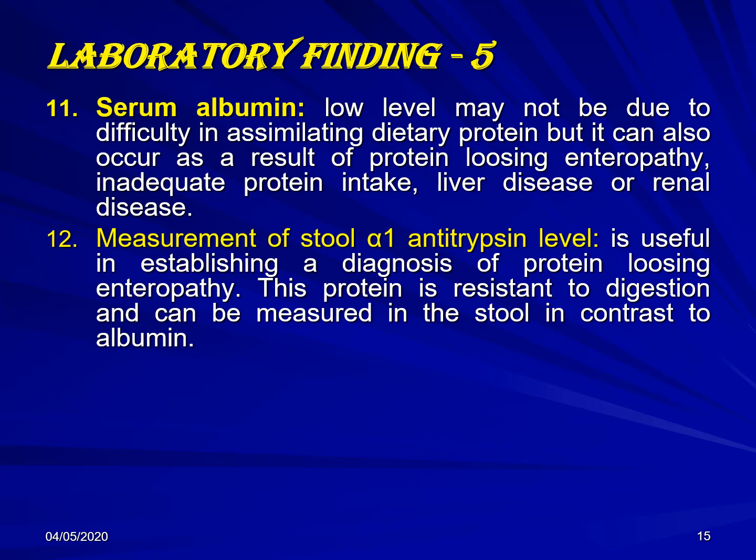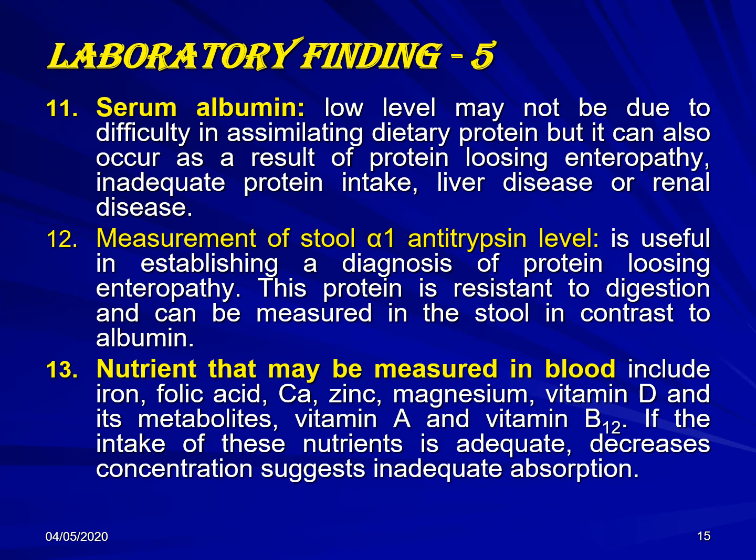This is indicative for protein losing enteropathy. Some nutrients might be measured directly in the blood. Serum level of iron, folic acid, calcium, zinc, magnesium, vitamin D and its metabolite, vitamin A and B12. These are part of the general spectrum of malabsorption.